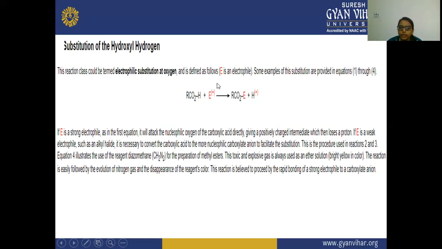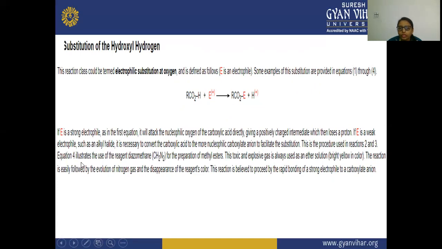So here this E, if this electrophile is strong, then it will attack the nucleophilic oxygen of the carboxylic acid, and it will give a positively charged intermediate that will lose this hydrogen atom. And if this is a weak electrophile, like an alkyl halide, then it will convert the carboxylic acid to a nucleophilic carboxylate anion. So there is a formation to facilitate the substitution. So this is the procedure that is used in the second and the third reaction.